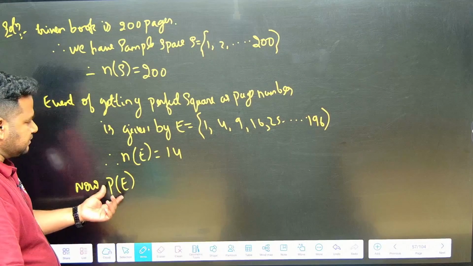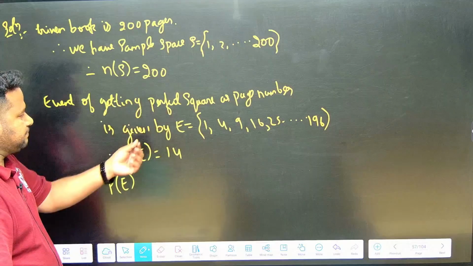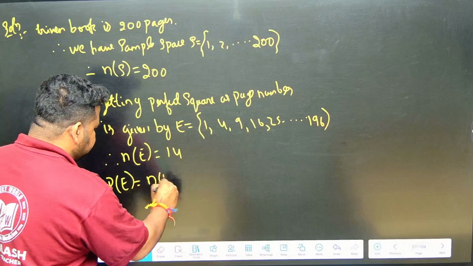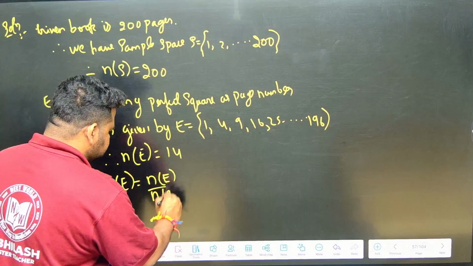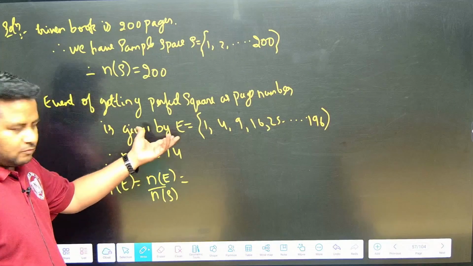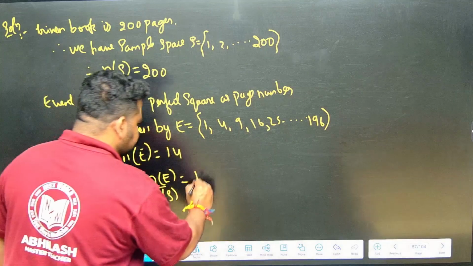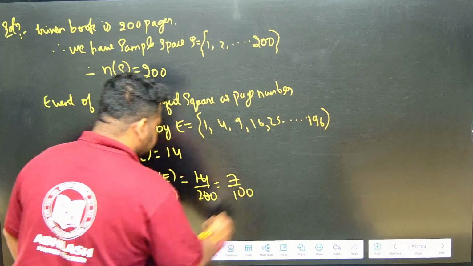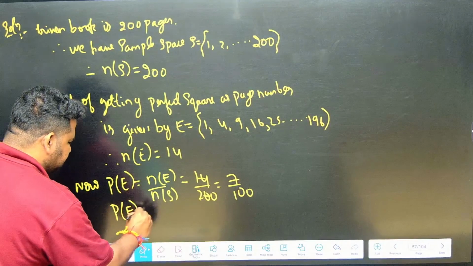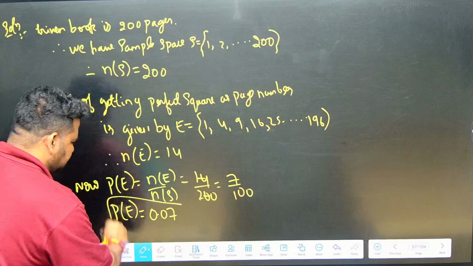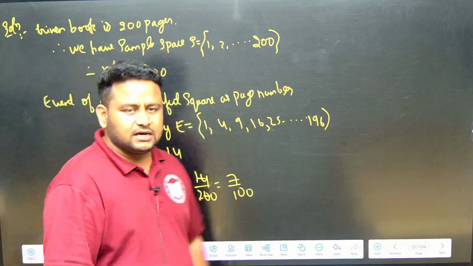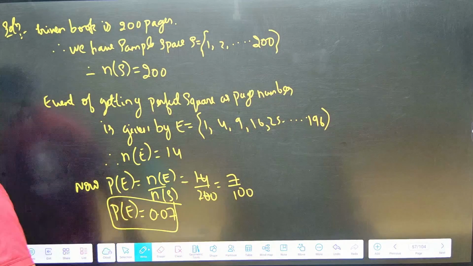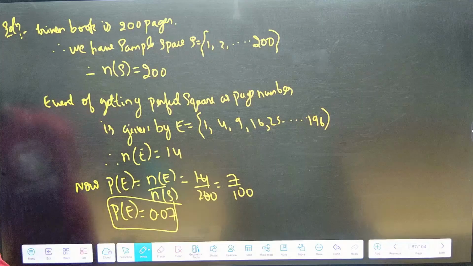Now, probability of getting this event. P of E represents the probability of getting a perfect square as the page number when it is selected randomly. P of E is n of E divided by n of S, that is 14 by 200. If you divide by 2, you get 7 by 100. So probability of E is 0.07. This is how you can solve the first question, friends. Clear? Let us move to the next question.